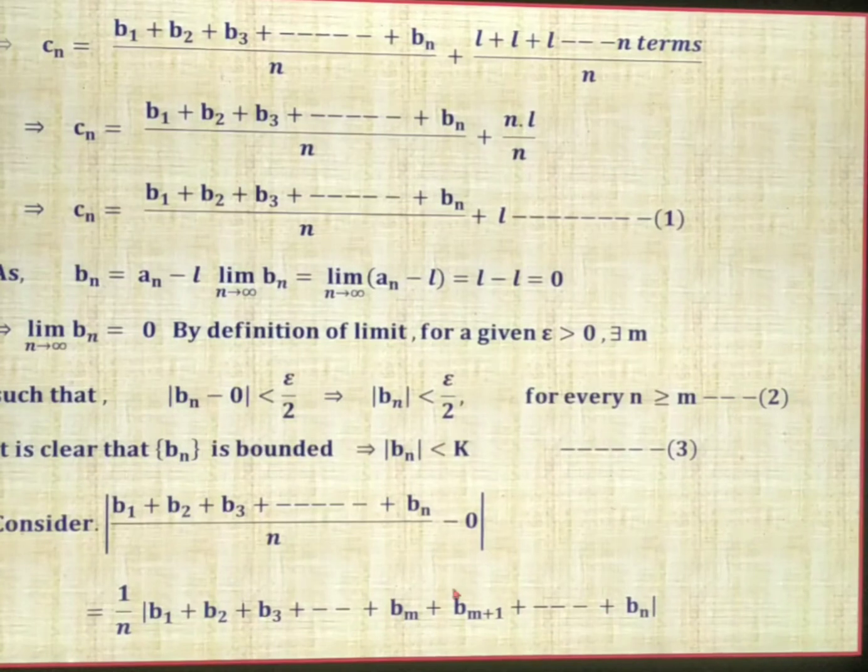Meanwhile, some terms may come and go. Those are nothing but bm and bm plus 1. So I write b1 plus b2 plus b3 up to bn as b1 plus b2 plus b3 plus and so on up to bm, plus bm plus 1, and thereafter bm plus 2, bm plus 3, bm plus 4 up to bn. Now to take a separate modulus for every term, we change to less than or equal to, because of the modulus property.